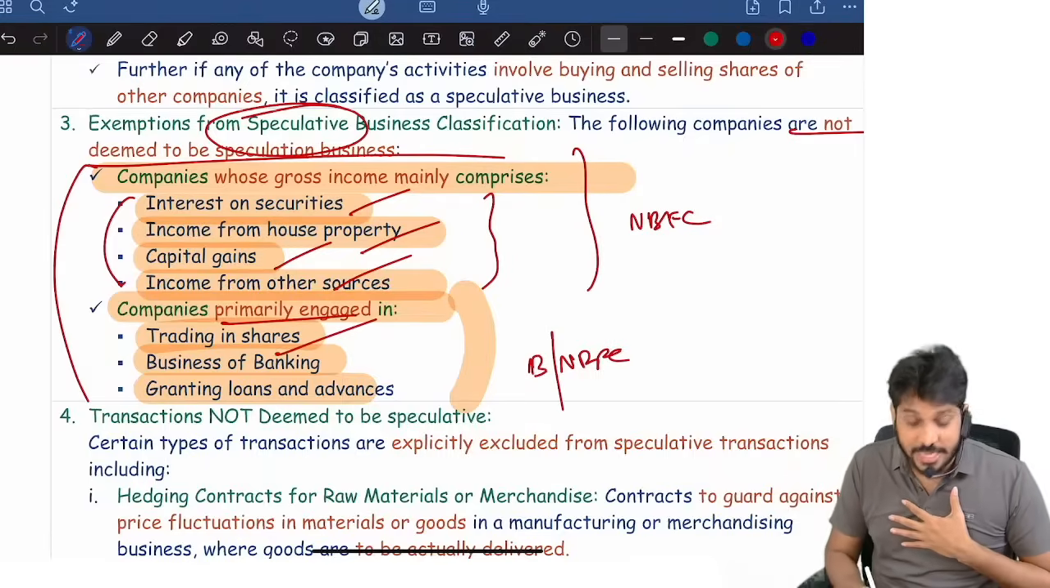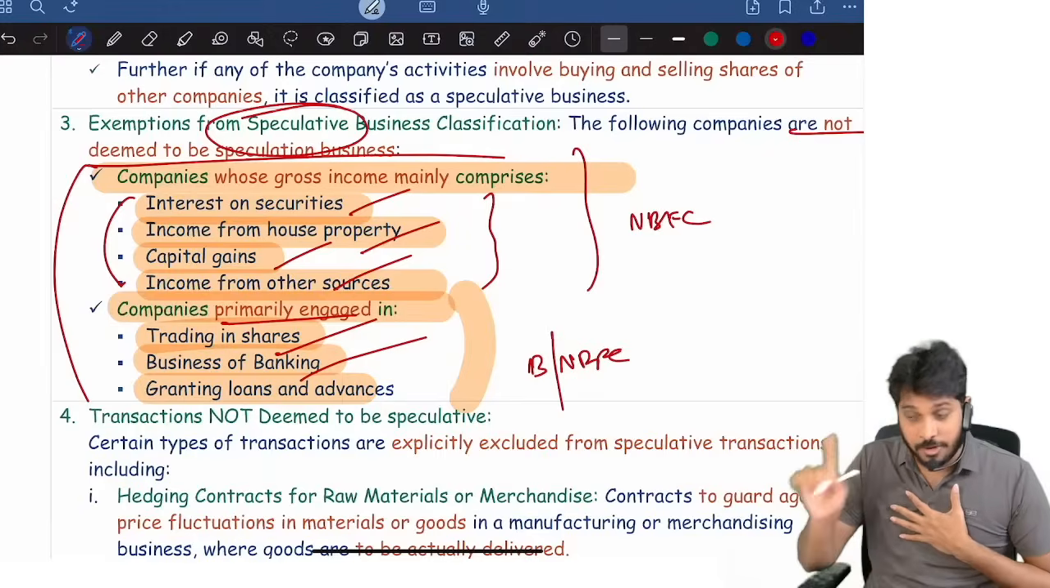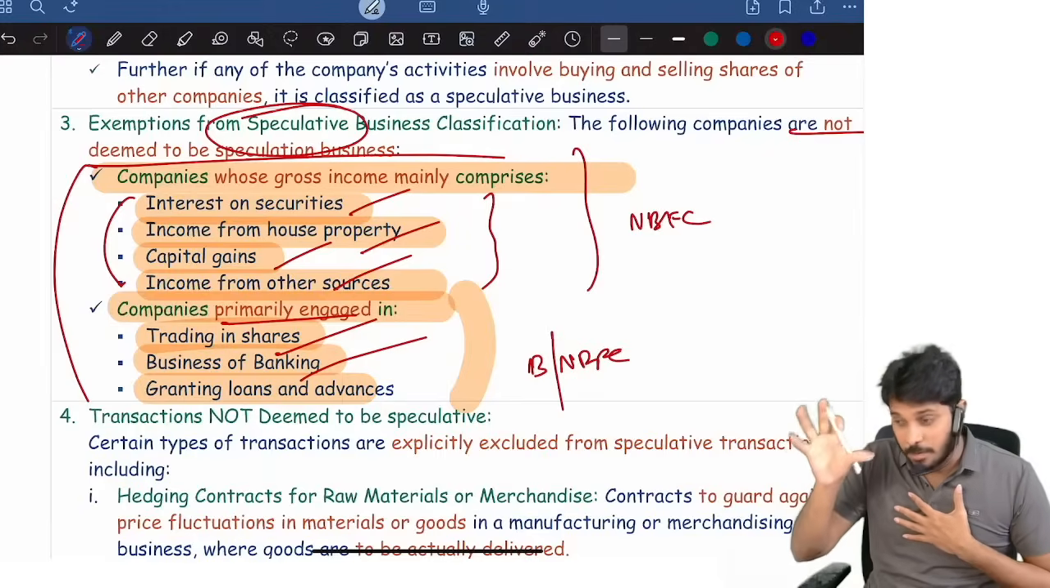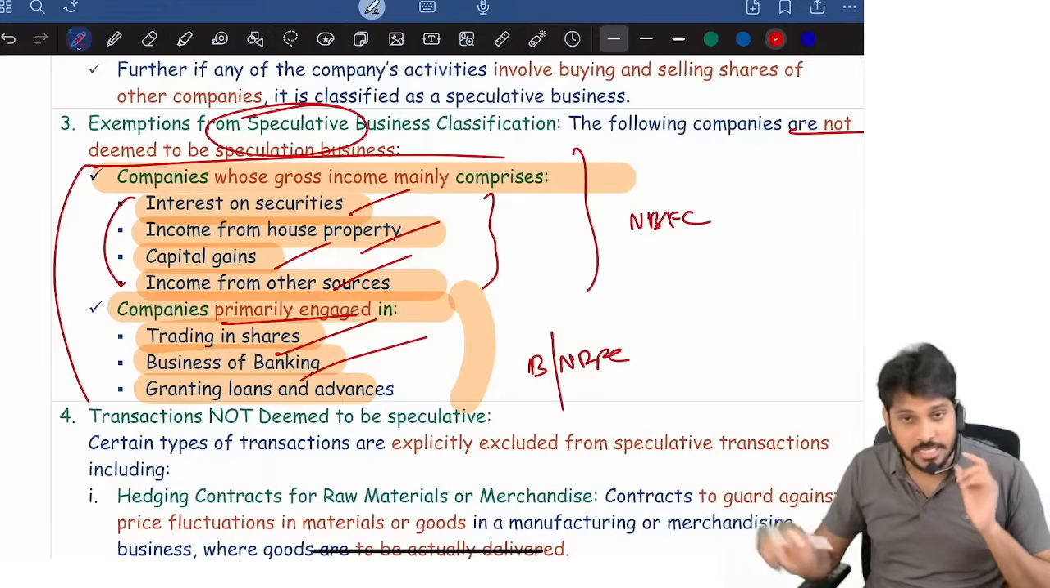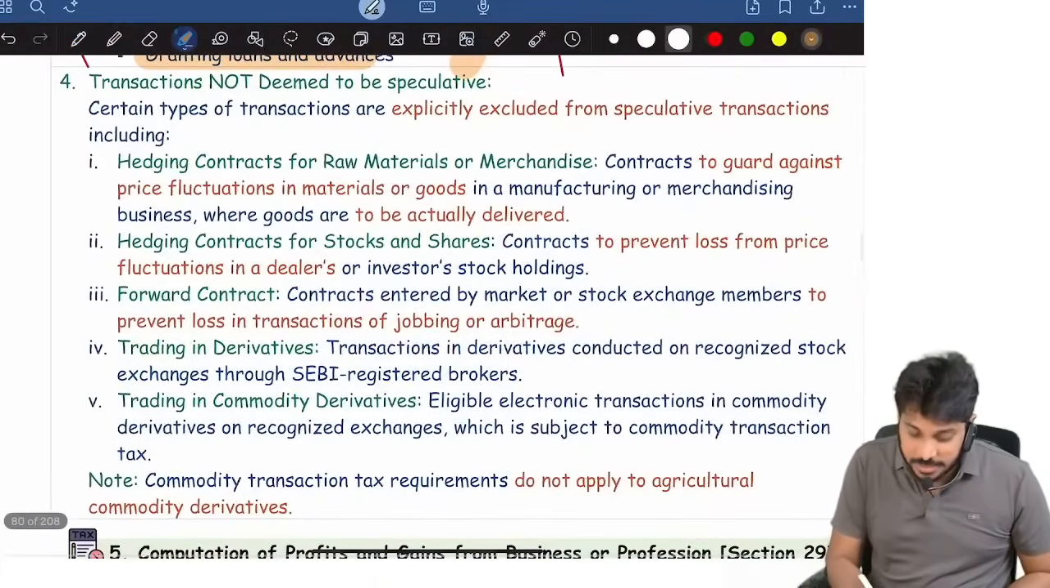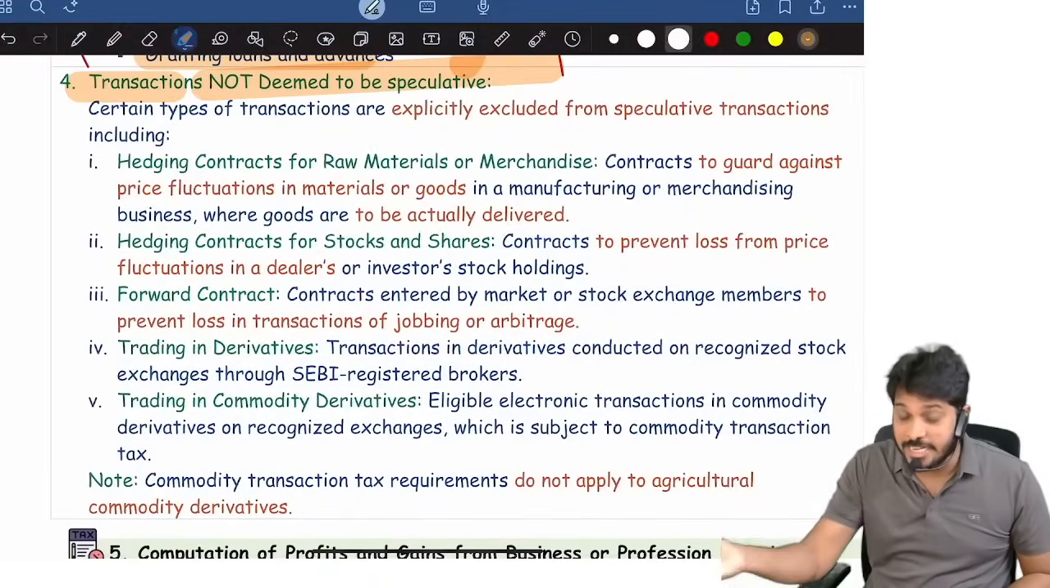Or if a company which is engaged in trading in shares, or a bank or NBFC, for them, if they are getting profit or loss on buying and selling of shares, that is not treated as speculation. And there are some transactions which are not at all treated as speculation transactions.